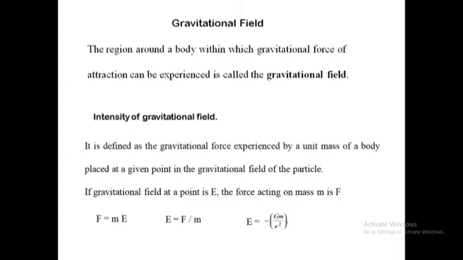Gravitational field: the region around a body within which gravitational force of attraction can be experienced is called a gravitational field. The intensity of gravitational field is defined as the gravitational force experienced by a unit mass placed at a given point in the gravitational field of the particle. The gravitational field at a point is E, and the force acting on mass m is given by F = mE. Therefore, E = F/m, which is E = -GM/R².